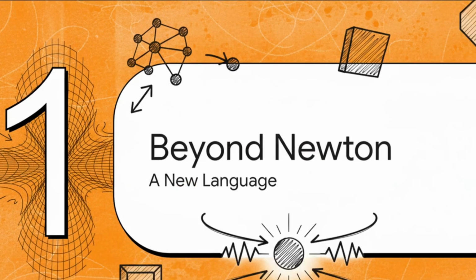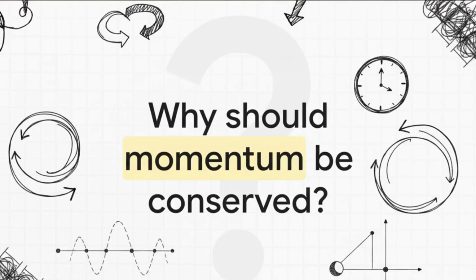Section 1. Beyond Newtonian Physics, a New Language. To truly understand the universe, we have to move past basic physics that relies just on tracking individual forces. We need a framework that actually speaks the language of space and time symmetries. Think about it. Why should momentum be conserved? Is there some fundamental principle, kind of like energy, that just inherently answers this? When we recast mechanics into this advanced language, we're hunting for a foundational action principle that dictates how a system evolves over time. We aren't just calculating where a ball lands anymore. We're asking why the fundamental laws of physics actually demand it lands there.